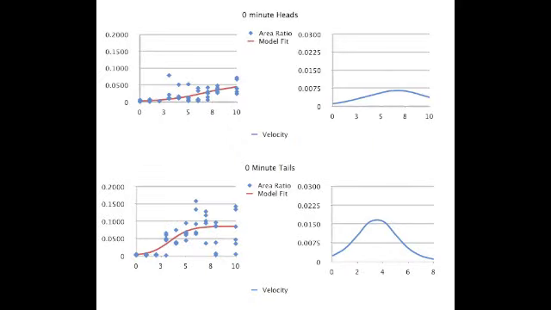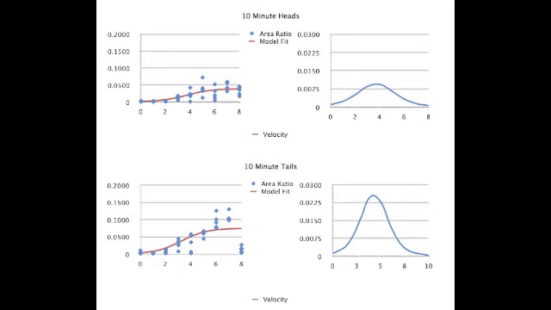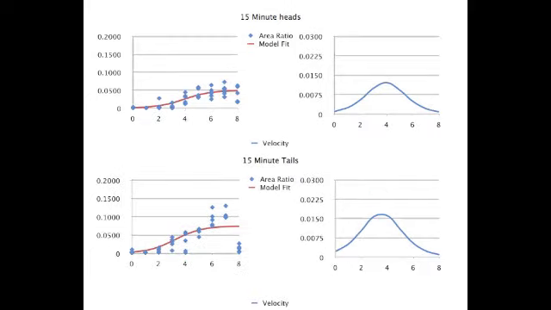The graphs above show the ratio, trend, and speed of growth for planaria with no UV exposure. The graphs above show the ratio, trend, and speed of growth for planaria with 5 minutes of UV exposure. These graphs show the ratio, trend, and speed of growth for planaria with 10 minutes of exposure. These graphs show the ratio, trend, and speed of growth for planaria with 15 minutes of ultraviolet exposure.